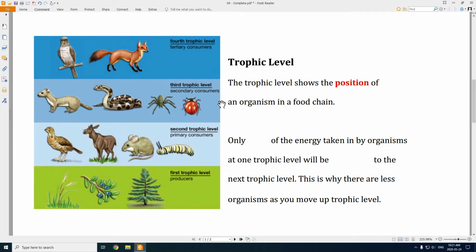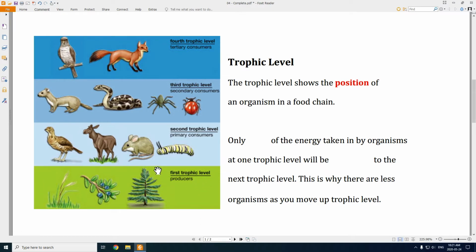We call them secondary consumers because they're now the next consumers, right? And even above that would be the larger animals, the tertiary, so the fourth trophic level, next level up, the tertiary consumers. So right, here's our hawk that might eat the weasel.